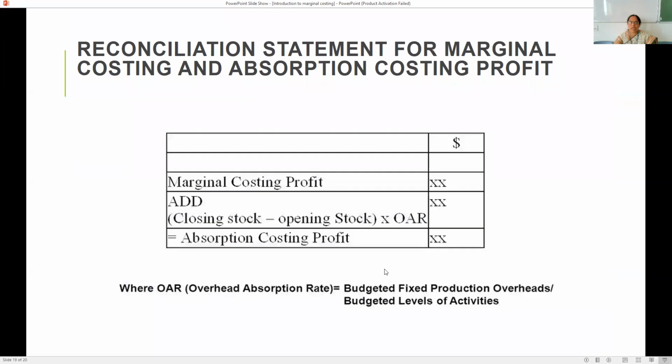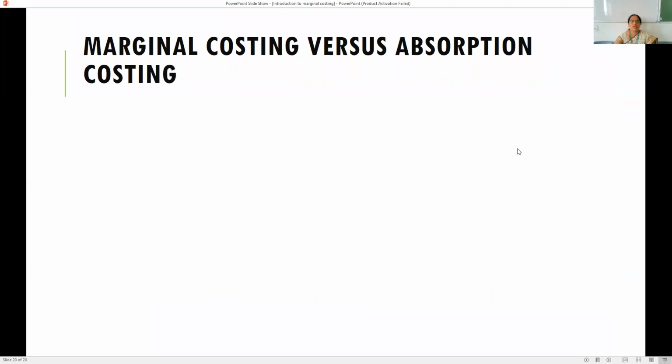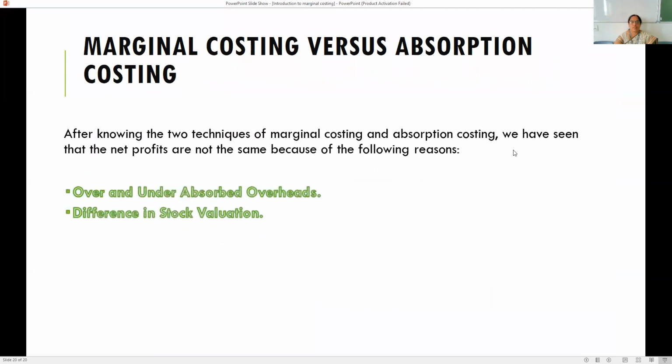Most of the time, when you reconcile these statements, the profits will never match. The profit as per marginal costing is different from the profit as per absorption costing. The reason is basically two important reasons: the over and undervaluation of absorbed overheads, and the difference in the stock valuation.